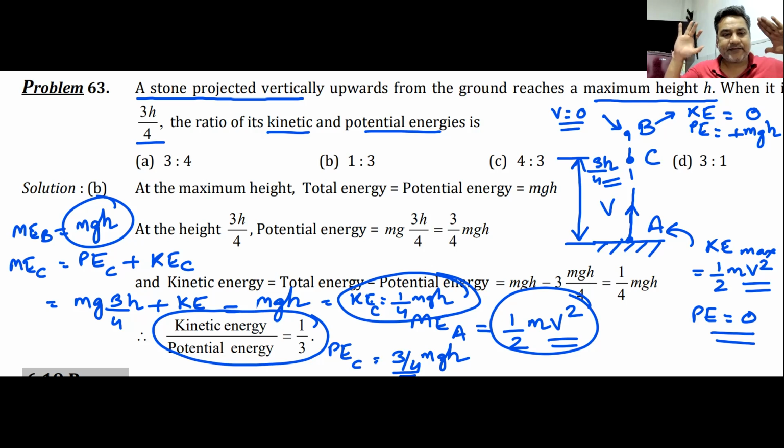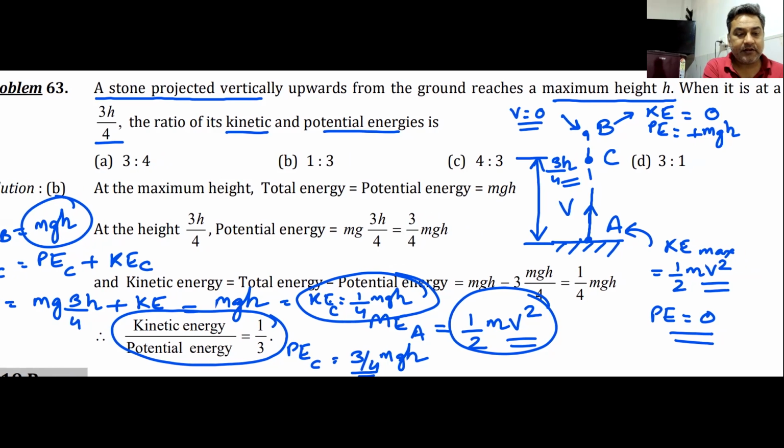Do we understand this? Can I have some raise hand that we understand this? At point A, the total energy is in the form of kinetic energy. At point B, the total energy is in the form of potential energy. At point C, or any point in between, some part of it will be kinetic, some part of it would be potential. I hope you have understood this, everyone. I'll give you a minute to note it down.